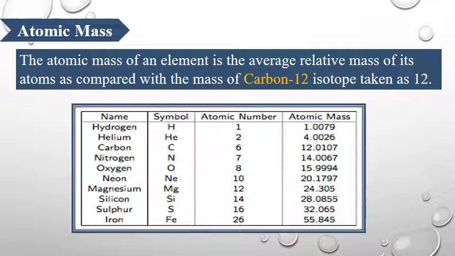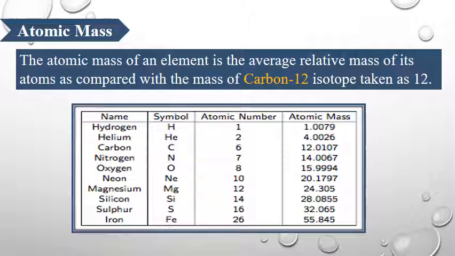Atomic mass. The atomic mass of an element is the average relative mass of its atoms as compared with the mass of carbon-12 isotope taken as 12. What is atomic mass? It is the average relative mass of its atoms. We compare it with the mass of carbon-12 isotope.